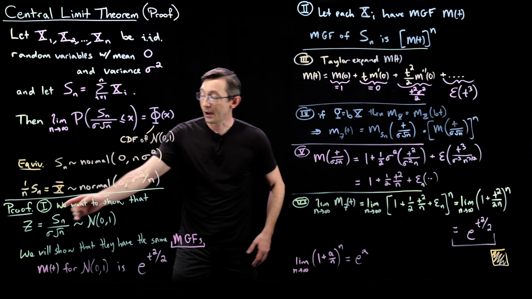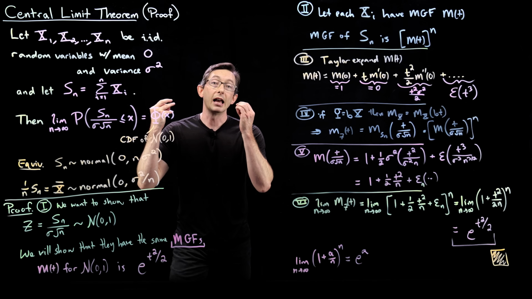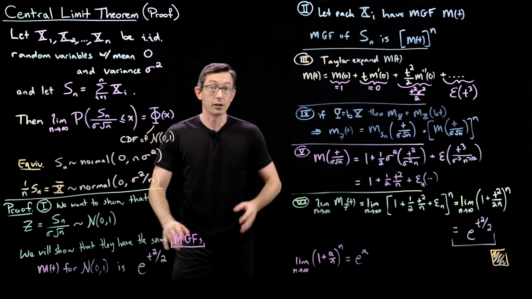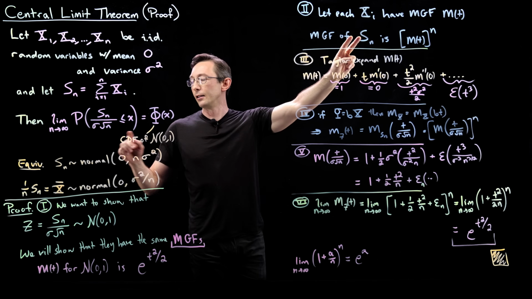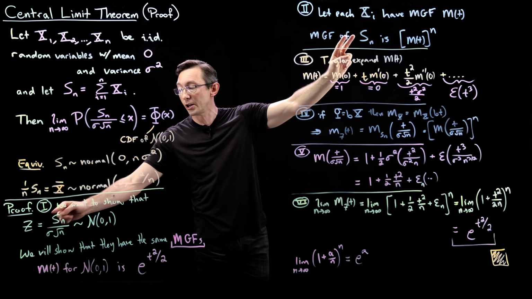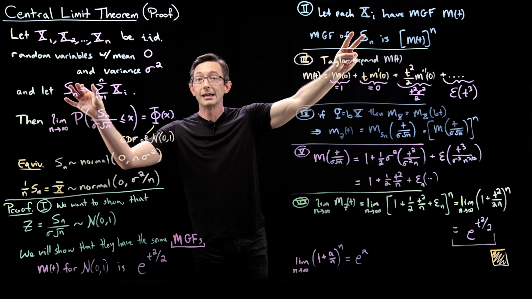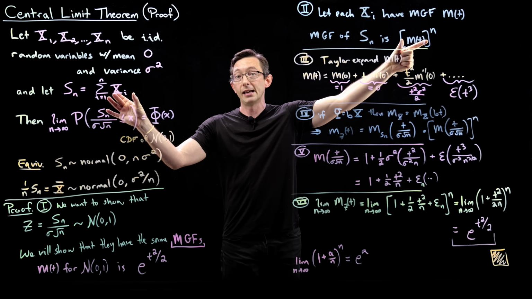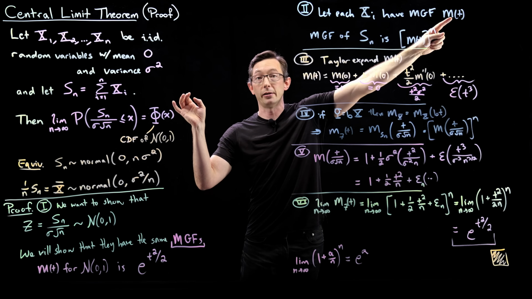Okay, so the steps now are to somehow construct the moment generating function of z and show that it converges to the moment generating function of a standard unit normal. The moment generating function of z is related to the moment generating function of this sum, Sn. And the moment generating function of my sum is the product of all of the moment generating functions of each of these xi's. But because they're IID, they have the same moment generating function.